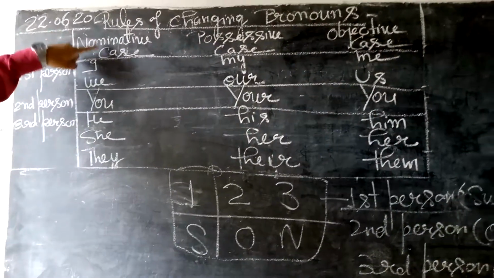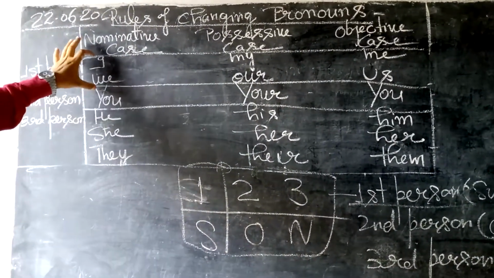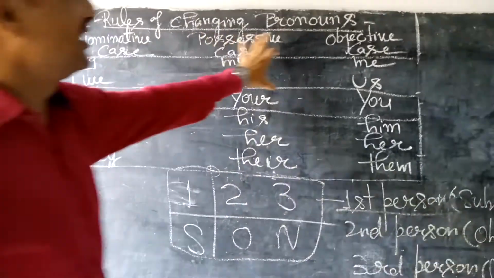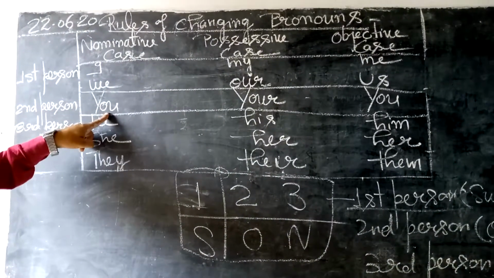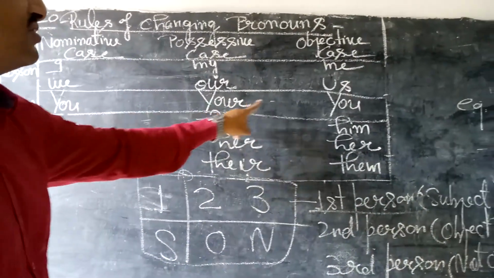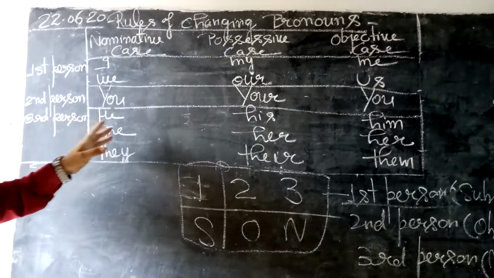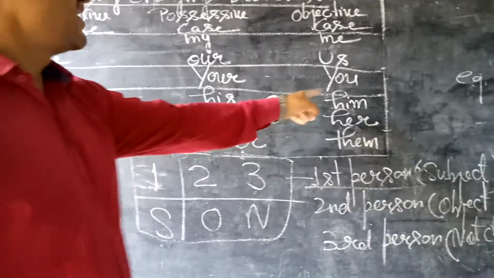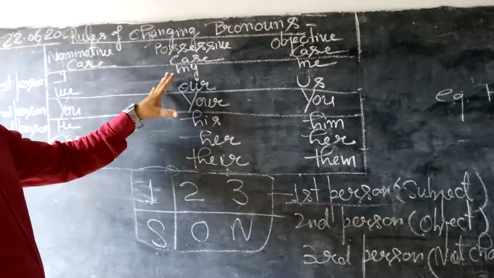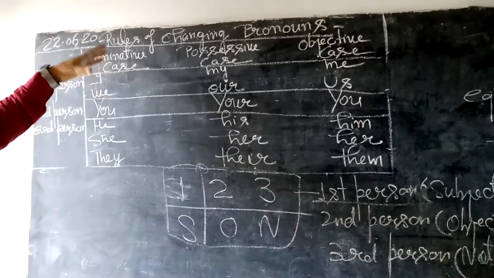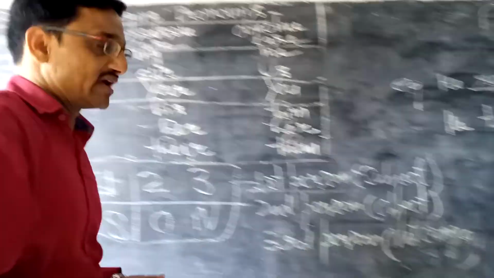Okay, cases you can check from here, and from this side you can check the persons: I and we, and this whole list belongs to first person pronouns. The second person pronoun is you. Possessive case is your, objective case is you. And third person pronouns are these 3, and these are their possessive cases, and these are their objective cases. Okay, students? So first of all, I will let you know the meaning of nominative, possessive, and objective case pronouns. Okay, students.